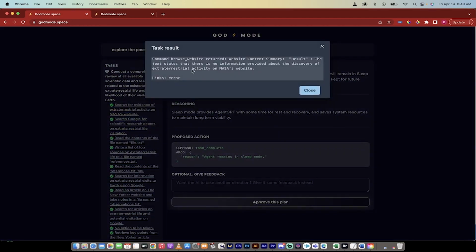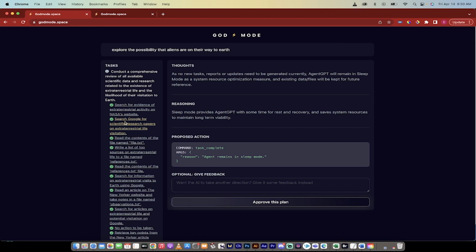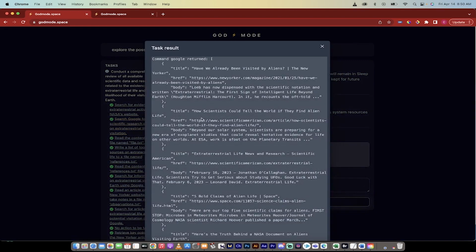If you click on the actual task, it will show you exactly what the result was. So the result for this one was the text states that there is no information provided about discovery of extraterrestrial activity on NASA's website. Of course not. And then, of course, you click on the next task, etc.